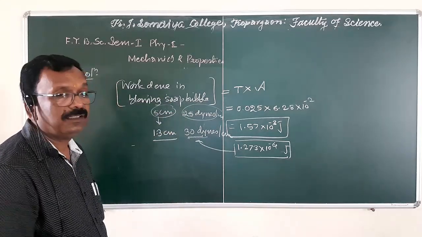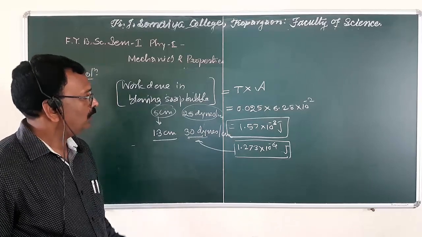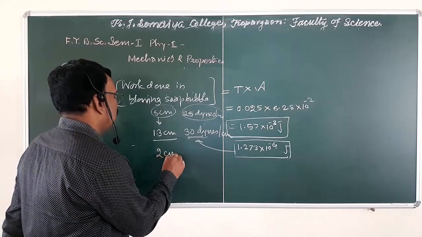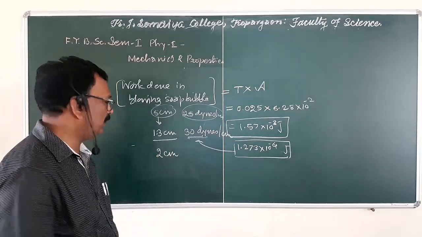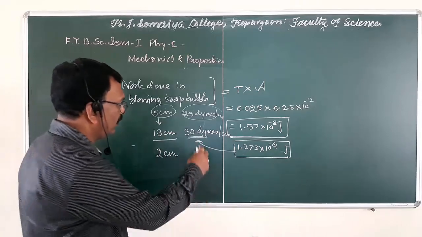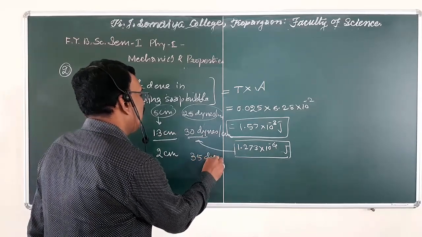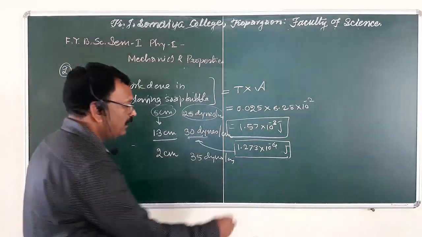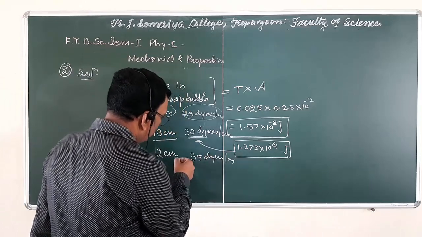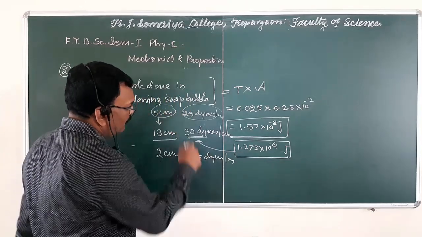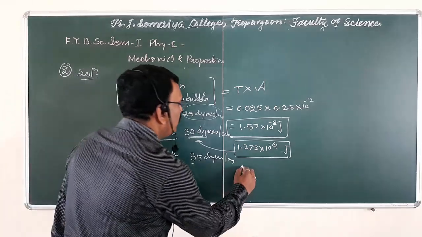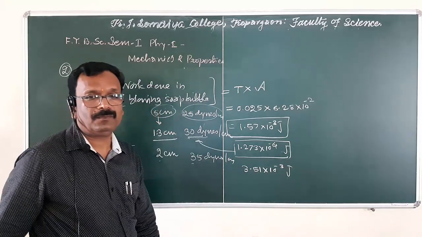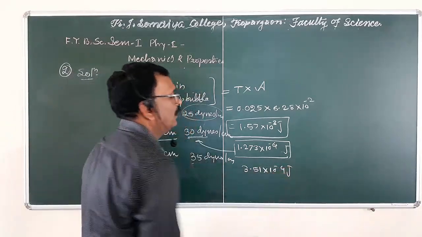Okay. Now the second problem, parallel to this problem. In that problem, consider the radius of the bubble as 2 centimeter instead of 5 centimeter, and consider the surface tension 35 dynes per centimeter rather than 25. Solve this problem. When you solve it by considering these values instead of the earlier values, the answer will be 3.51 into 10 raised to minus 3 joule. Okay.